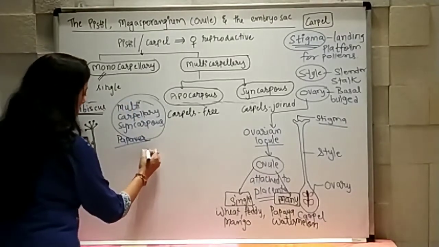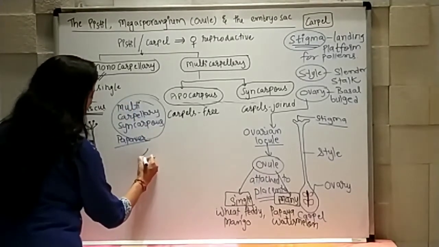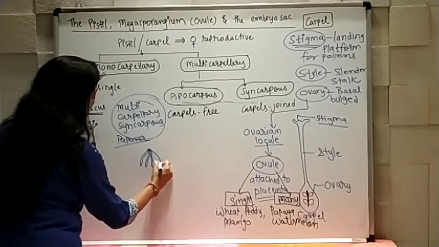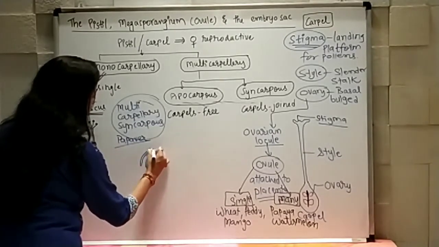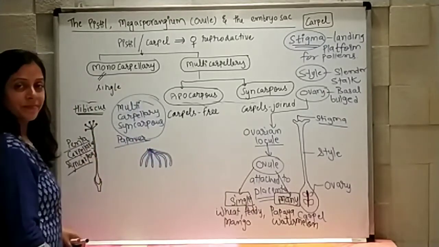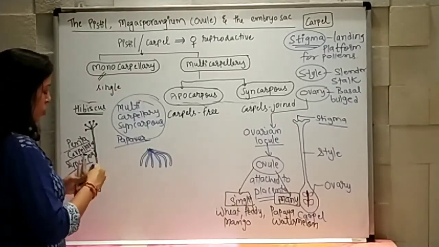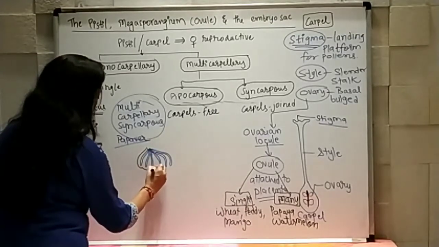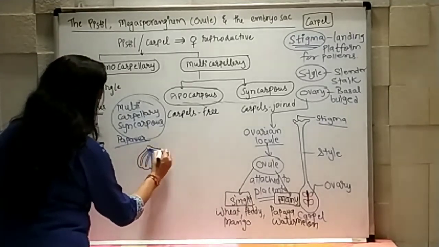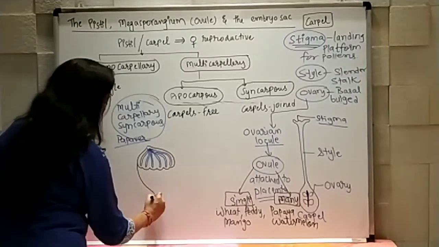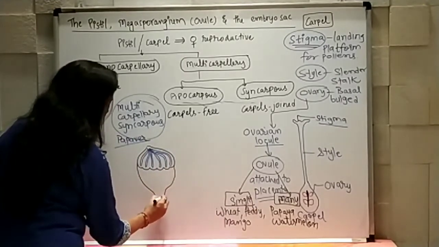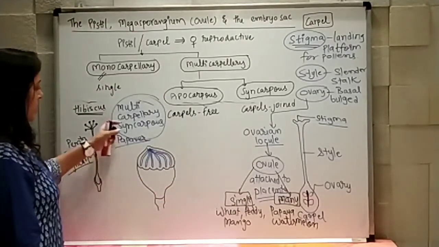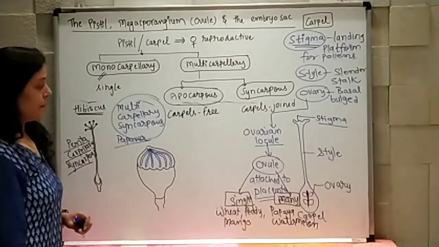Now you can see here there are many carpels, 1, 2, 3, 4, many and many, right? And those are attached to each other, forming ultimately a syncarpous structure. So this is for the papaver flower.